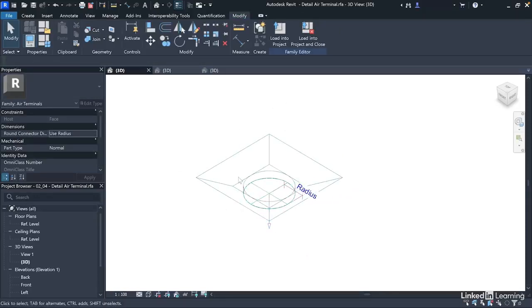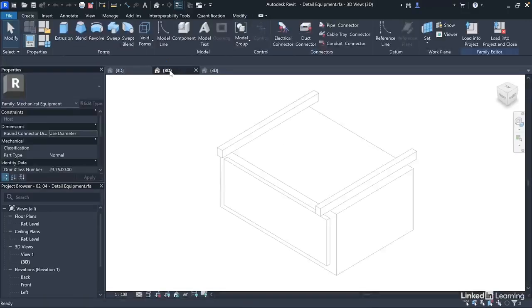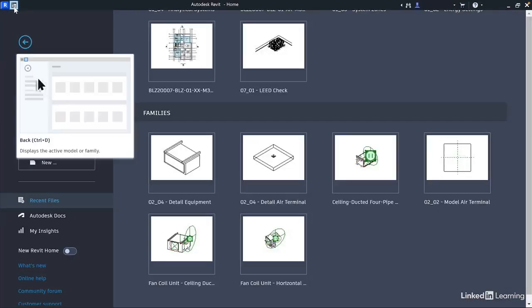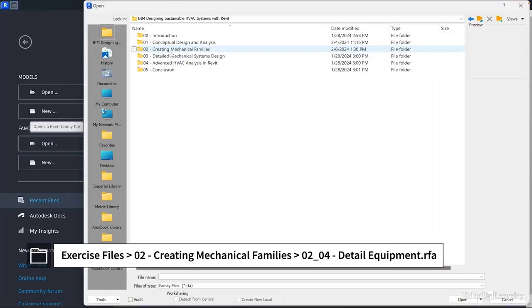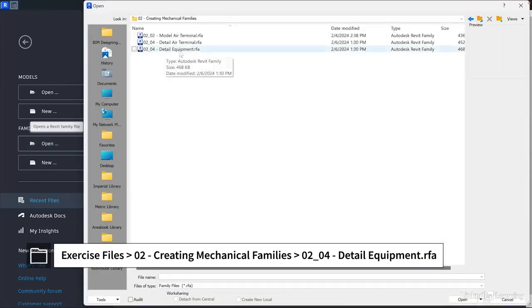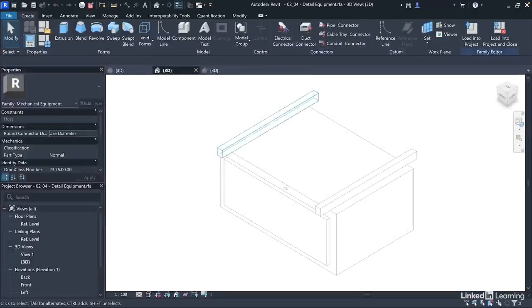Next, we'll configure the connectors for the equipment. So open the one you created earlier, or detail mechanical equipment, in the chapter 2 exercise files folder. So at this point, you might want to open the exercise files once again, and from the chapter 2 folder, open this file, detail equipment. Then open the default 3D view.